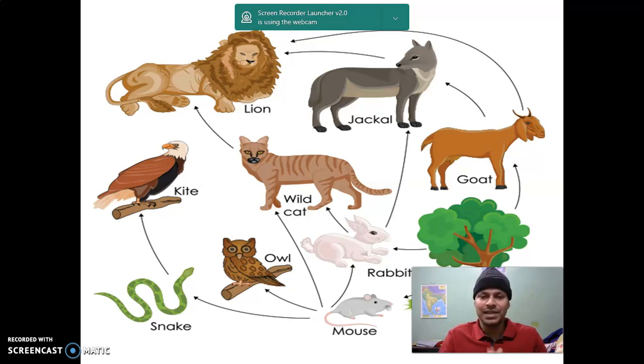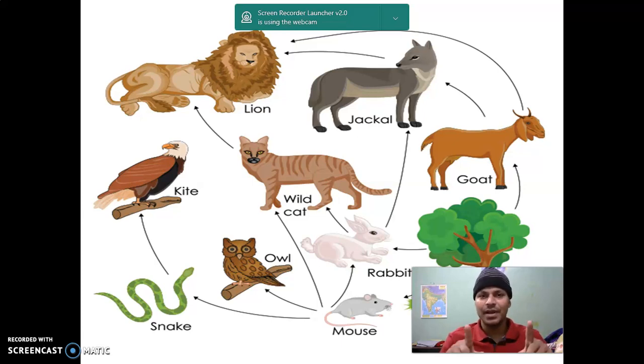So you can see here the mouse is eaten by the owl and snake, and the rabbit is eaten by the wild cat, and the lion is the top predator. The green plant is the producer, all the other animals are consumers, and finally the lion is the top predator.